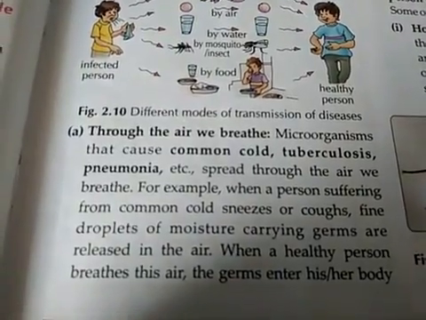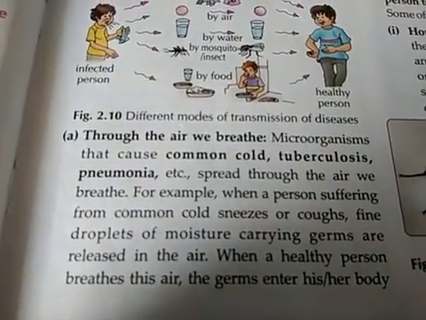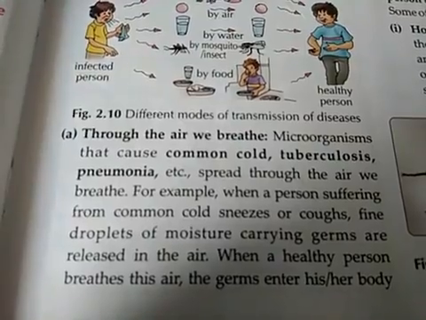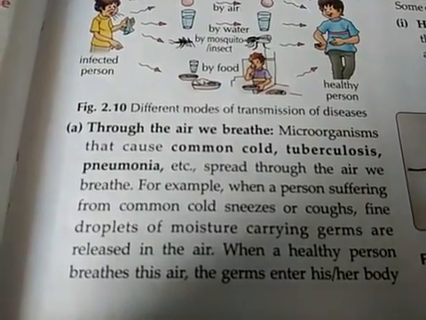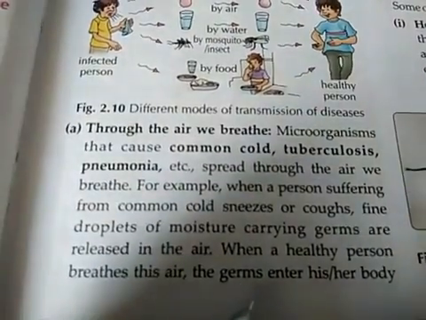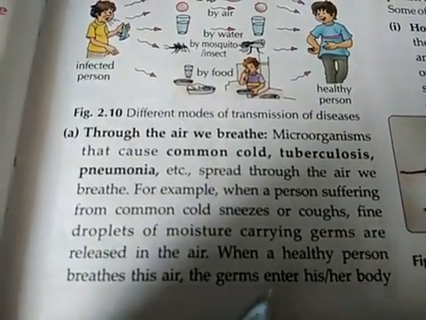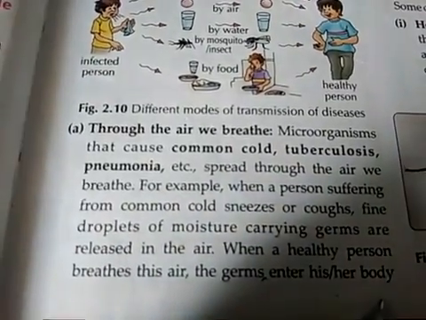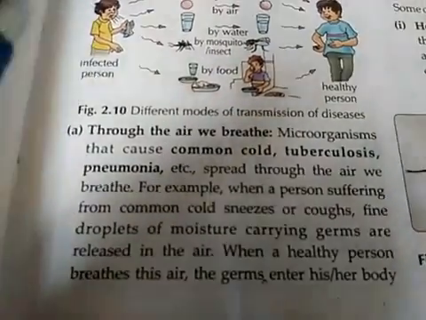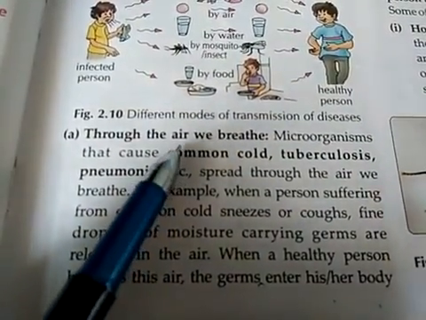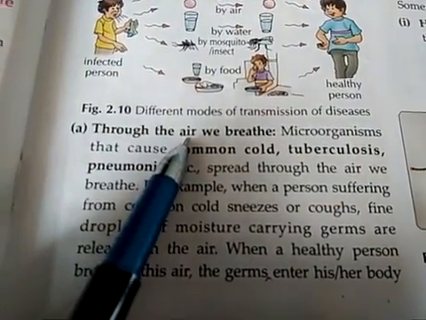When a healthy person breathes, the germs enter his or her body, and that's how diseases spread through the air we breathe.